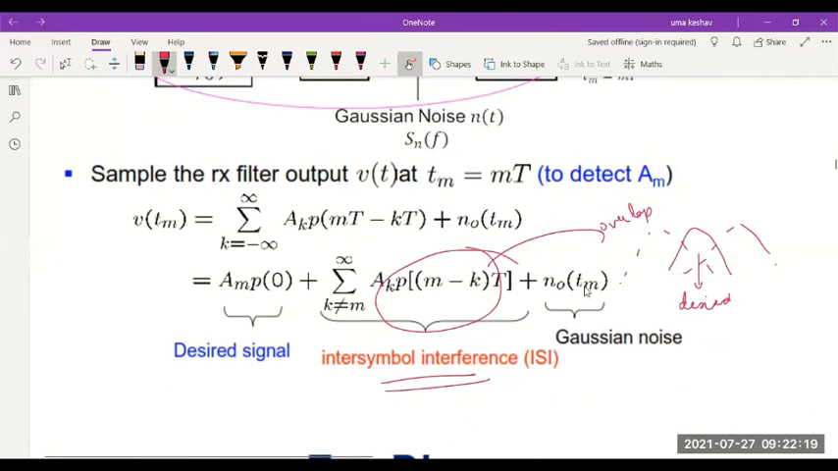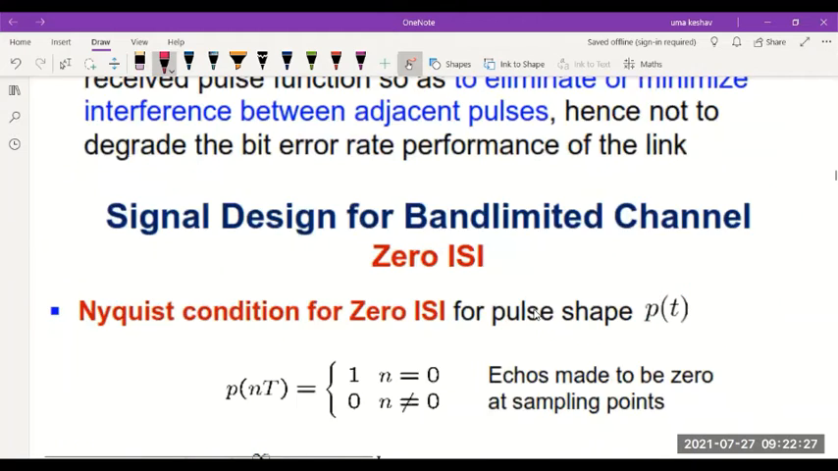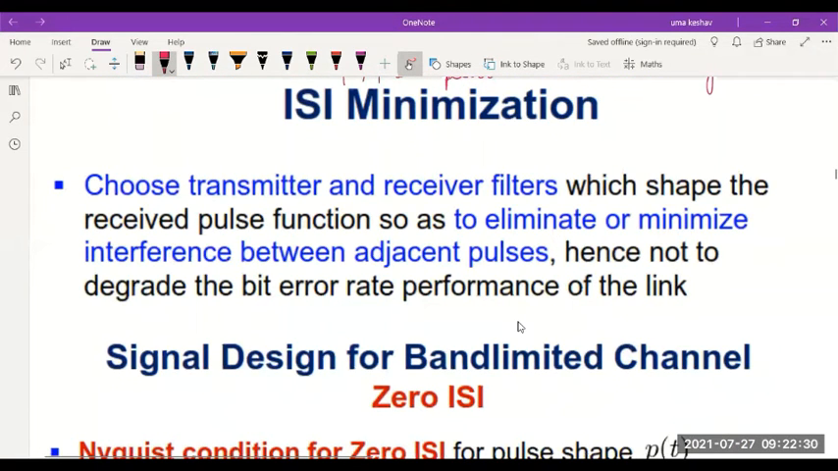So you have three terms now. Instead of two terms which we got in the previous class, we have a third term that corresponds to Gaussian noise. So now, since ISI has already occurred, how do we minimize this ISI? So how to minimize the ISI? We have to choose the transmitter and receiver filters in such a way that they shape the received pulse function. So they give a correct shape to the pulse function, which will eliminate or minimize the ISI between the adjacent